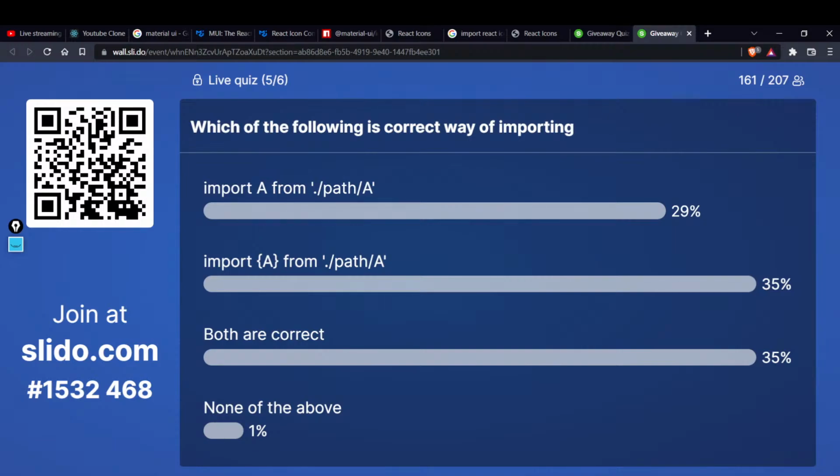Okay, it's a tie. 35% of people are saying it is the second option. 35% are saying both are correct. Only 1% of people have gone with none of the above. Took long to answer that. Anyways, it's totally okay, guys.